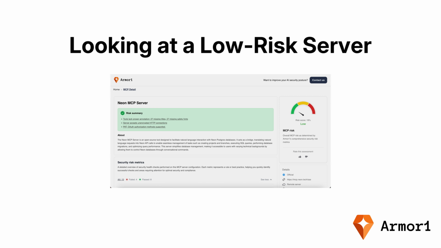Let's compare that with a low-risk server. This would be a server where authentication is enforced, tools are well-defined, transport is secure, metadata validates correctly, no secrets are exposed, and the server is verified as authentic. This is the level of confidence teams need before connecting an AI agent to production systems.